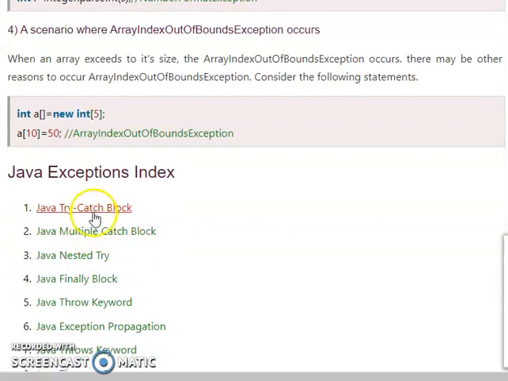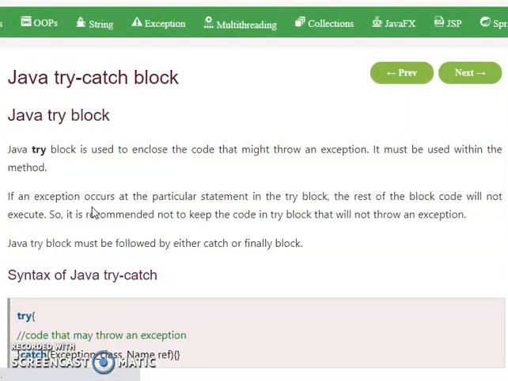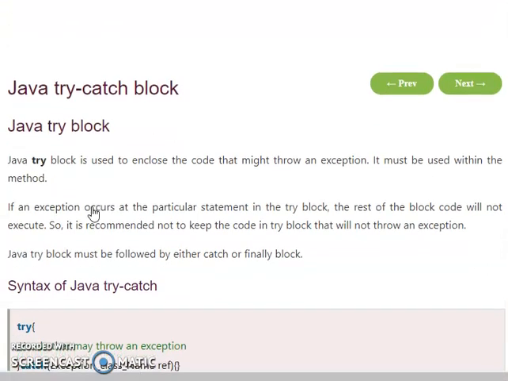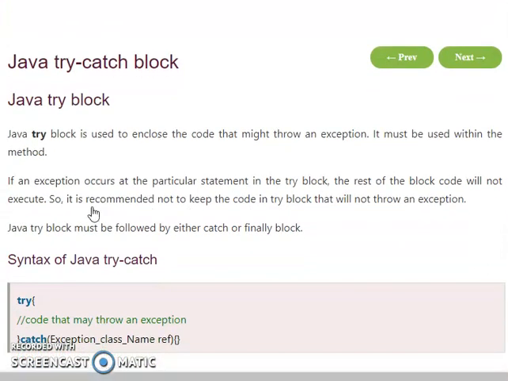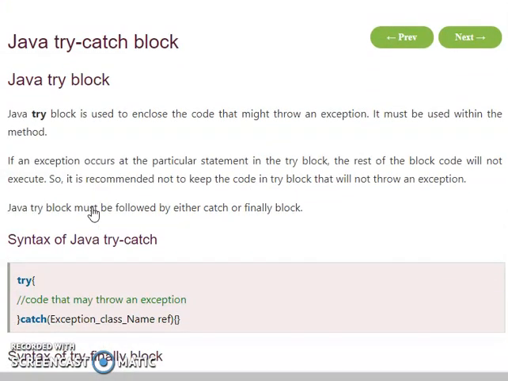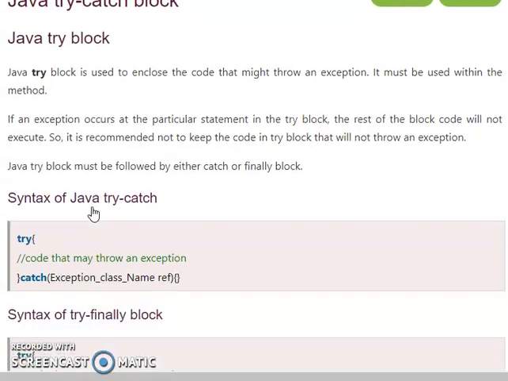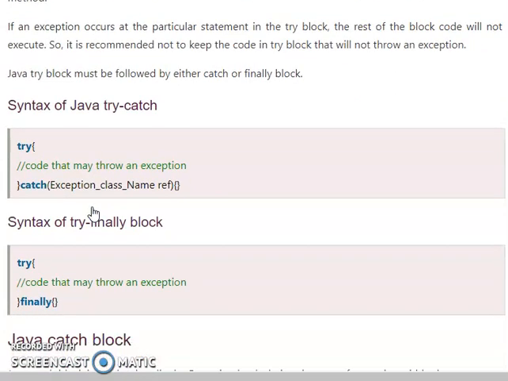Java exceptions, here is an example of the try block. The try block is used to enclose the code that might throw an exception. It must be used within a method. If an exception occurs at a particular statement in the try block, the rest of the block code will not execute. So it is recommended not to keep code in the try block that will not throw an exception. A Java try block must be followed by either a catch or finally block.